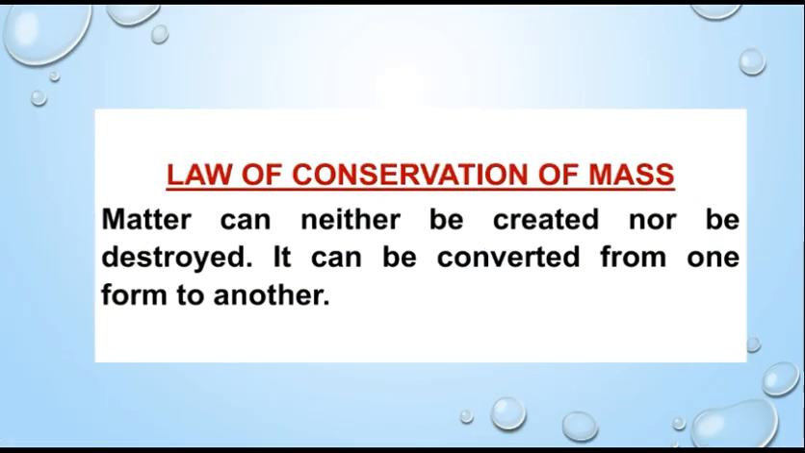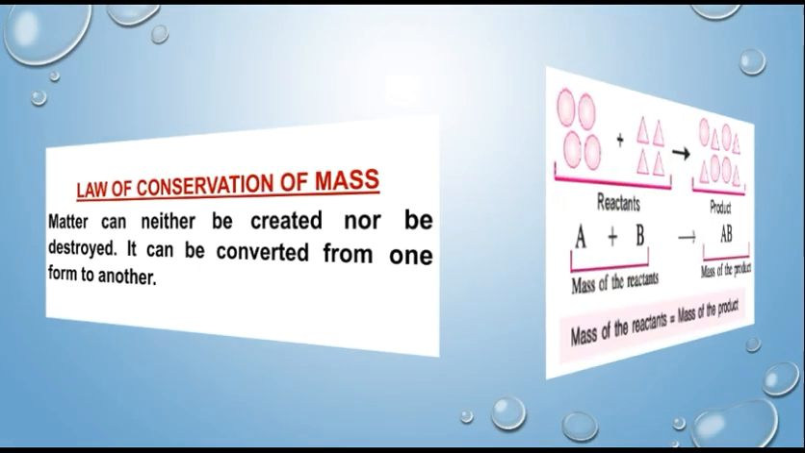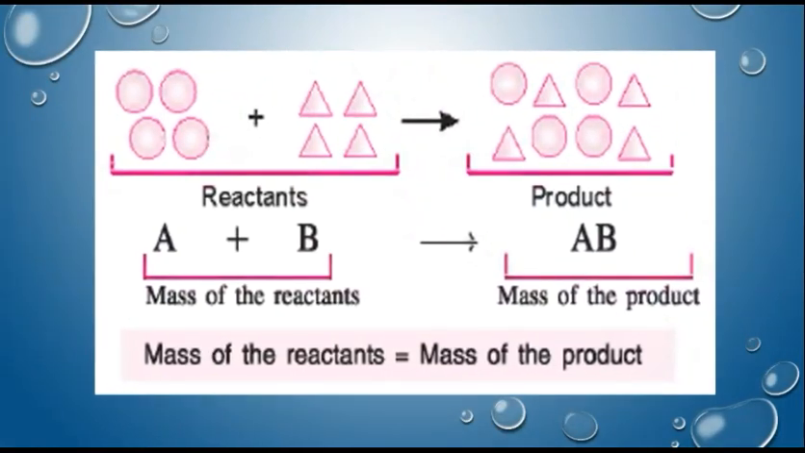Law of conservation of mass. Lavoisier proposed the law of conservation of mass. It states that matter can neither be created nor be destroyed. It can be converted from one form to another. It can also be stated as: in a chemical reaction, the total mass of the reactants is equal to the total mass of the products. That means there is no change in the mass during a chemical reaction.